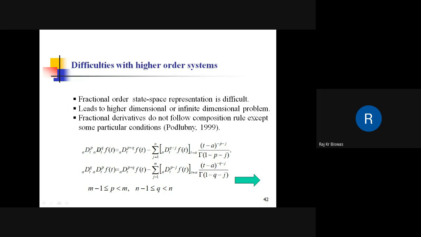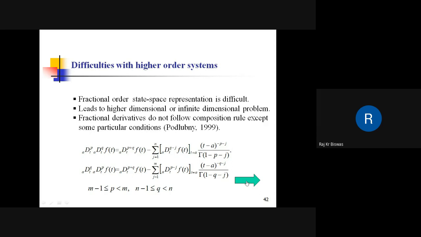The reason behind this is that fractional derivatives do not follow the composition rule. The p derivative and then the q derivative of f(t) is not equal to the p plus q derivative of f(t) in general. This makes the difference with the integer derivative, and here is the difficulty. Because of this, in a straightforward way, we cannot have a state space relation of a fractional dynamic system.